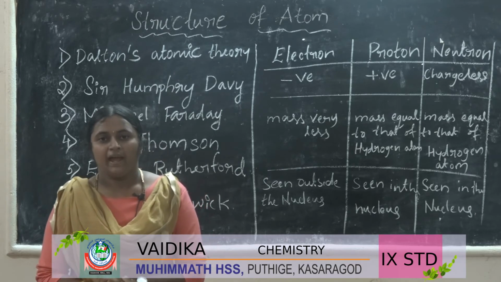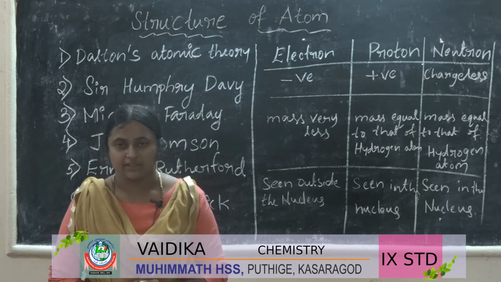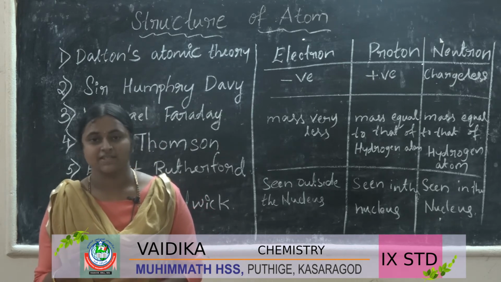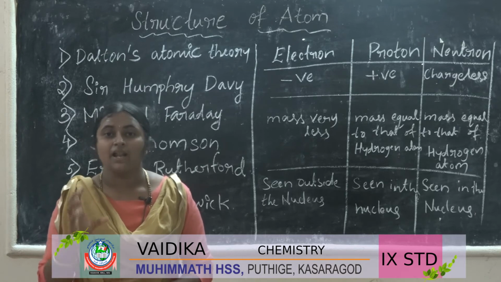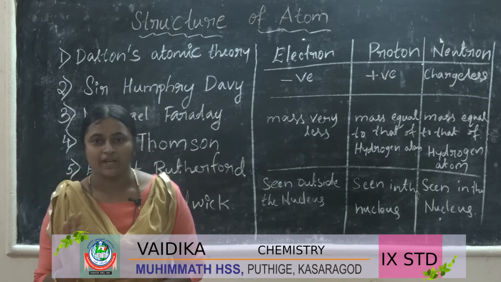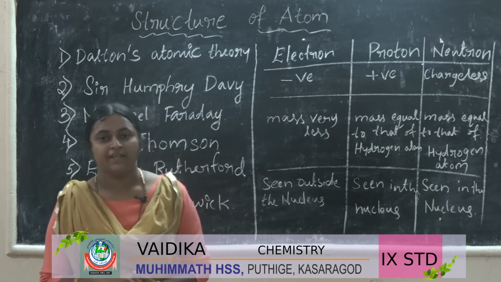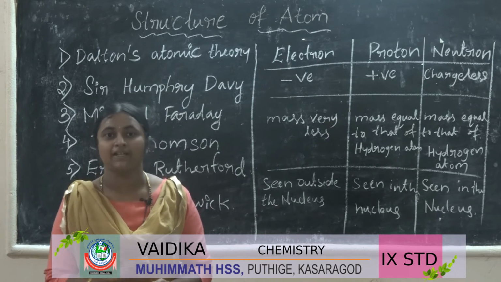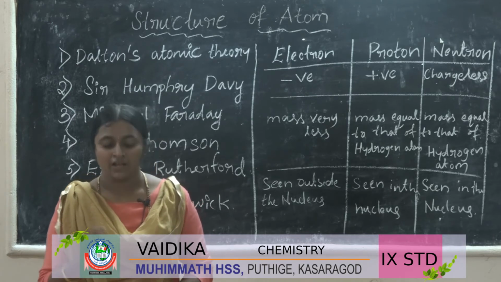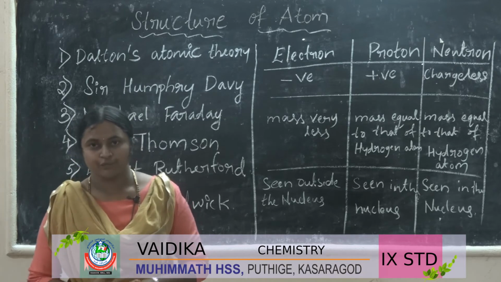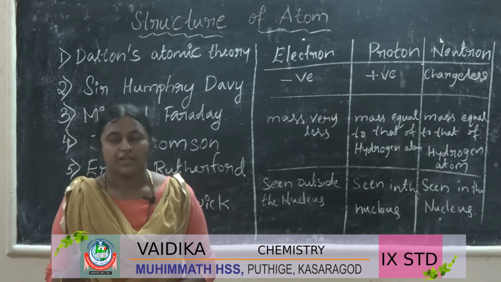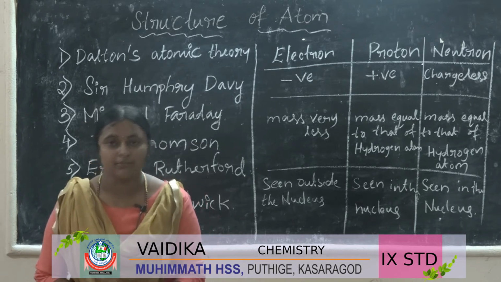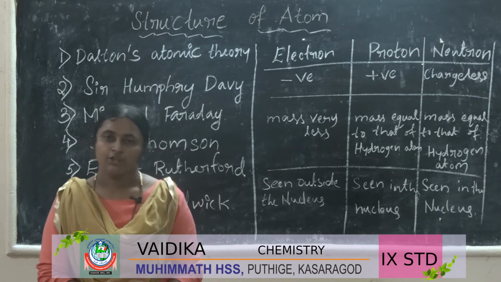So at the end, James Chadwick told that the chargeless or uncharged particle present in the nucleus is called the neutron, and he gave it the name neutron. The mass of the neutron is equal to the hydrogen atom.